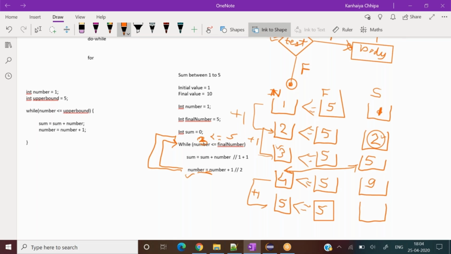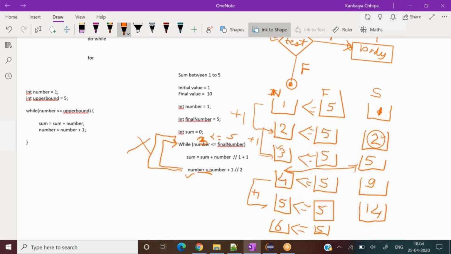5 plus 9. So what is 5 plus 9? 14. Now again come here. Increment it by 1, it becomes 6, and the limit is 5 only. So is 6 lesser than 5? No. So that means it will not enter the while loop now.